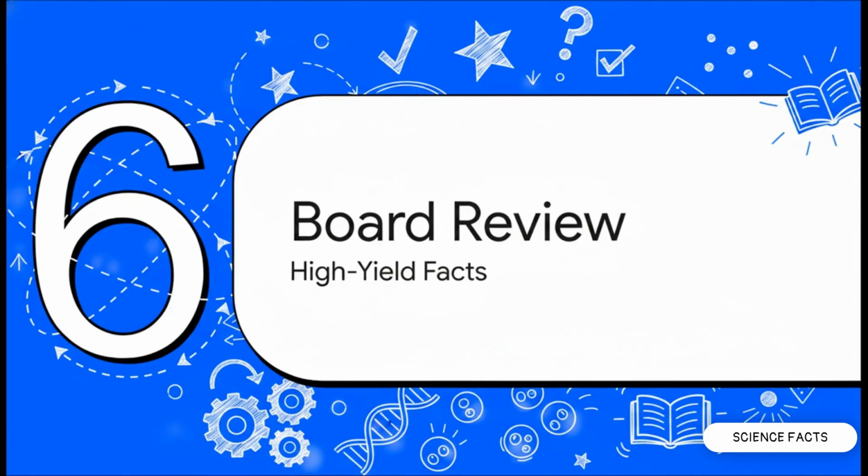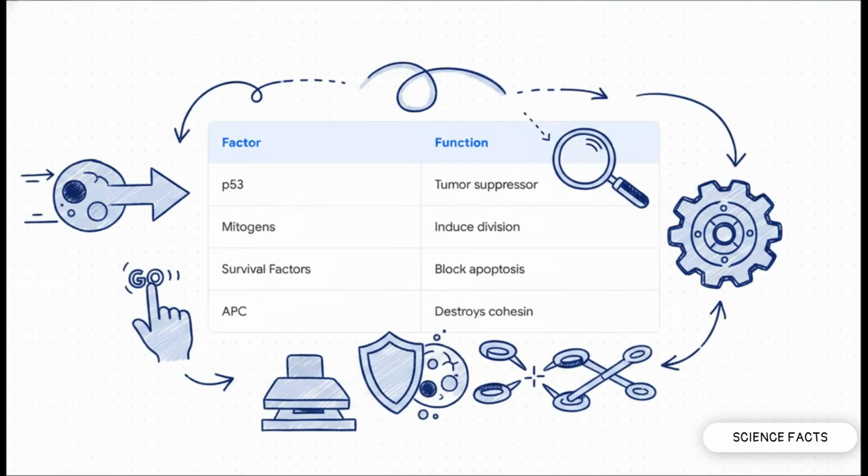All right, home stretch, Section 6, High-Yield Board Review. Let's rapidly synthesize the absolute most critical takeaways you're going to need for your exams. Let's do a rapid-fire review of concepts you'll definitely want to remember. Board examiners love, and I mean love, to test your knowledge of how external and internal factors push and pull the cell cycle. Mitogens? Those are your accelerators.